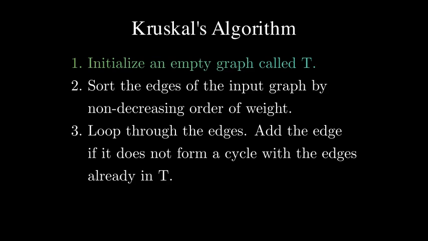First, we initialize an empty graph called T. Then, we sort the edges of the input graph by non-decreasing order of weight. Next, we loop through the edges, and we add the edge as long as it does not form a cycle with the edges already added to T. By the end of the algorithm, T should be a minimum spanning tree.